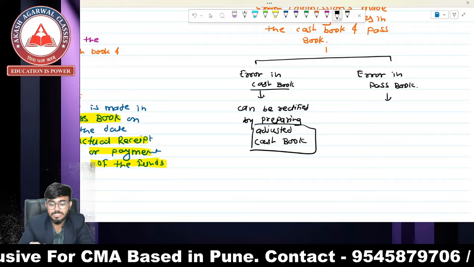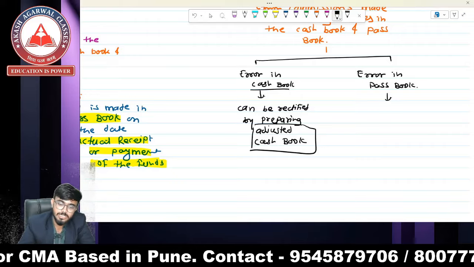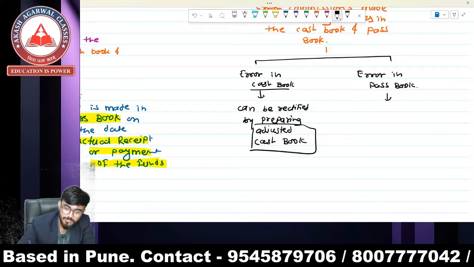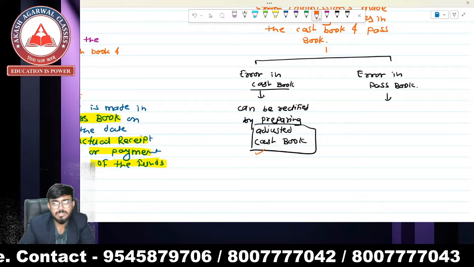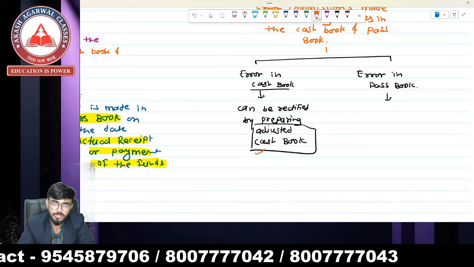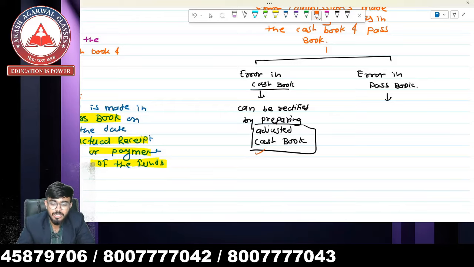But whenever there is an error in the passbook, we cannot prepare an adjusted cash book because it has to be rectified by the bank only.